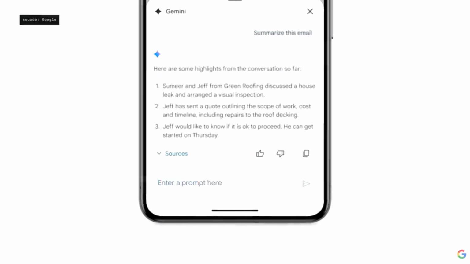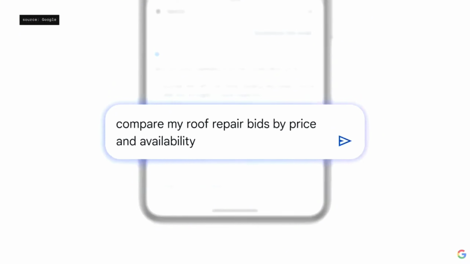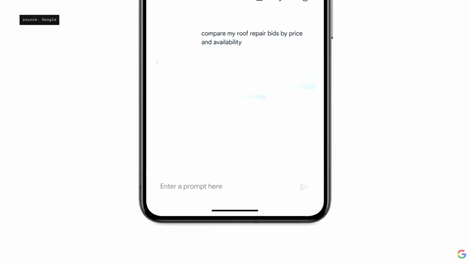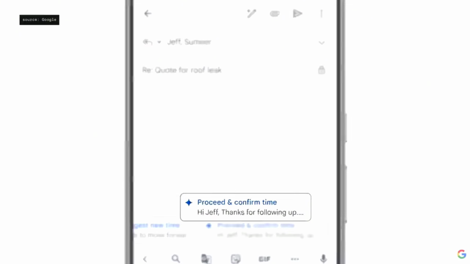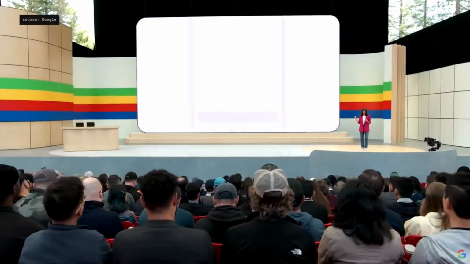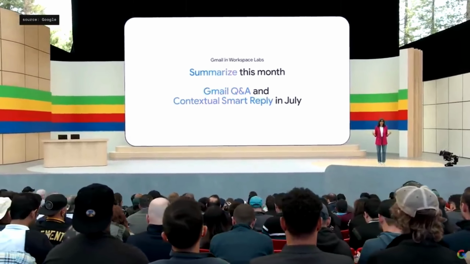Now, I can simply type out my question right here in the mobile card and say something like, compare my roof repair bids by price and availability. This new Q&A feature makes it so easy to get quick answers on anything in my inbox without having to first search Gmail, then open the email, and then look for the specific information and attachments and so on. I see some suggested replies from Gemini. Now, here I see I have declined the service, suggest a new time. These new capabilities in Gemini and Gmail will start rolling out this month to Labs users.